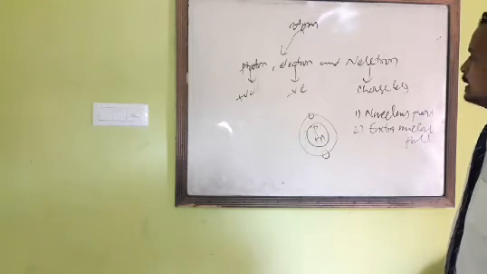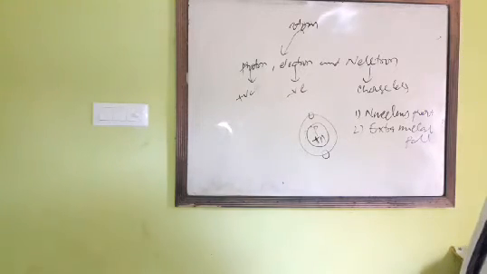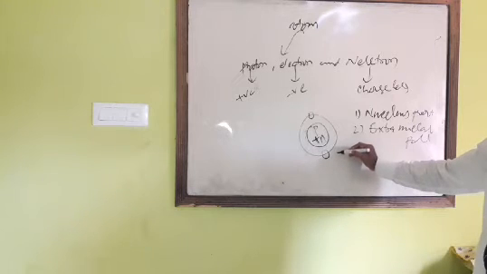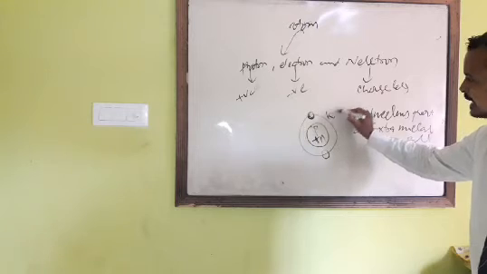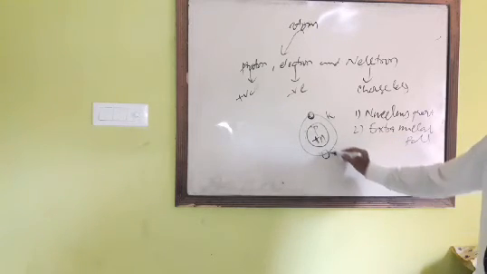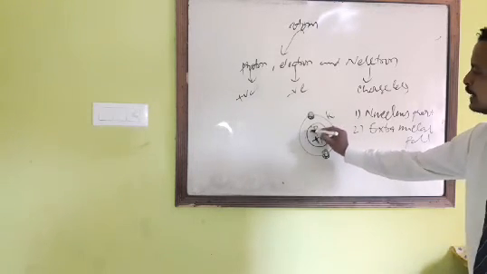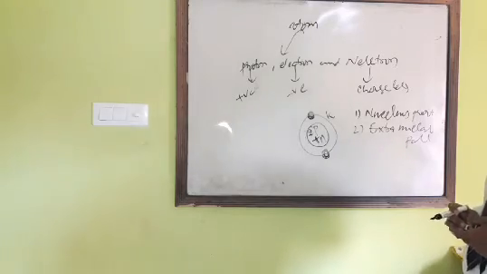But the fundamental thing is that in a neutral atom, the number of protons is equal to the number of electrons. Suppose here in the first orbit, that is the K shell, how many electrons are there? Two electrons are there. So in the nucleus you find two protons. So number of electrons equals number of protons in a neutral atom.